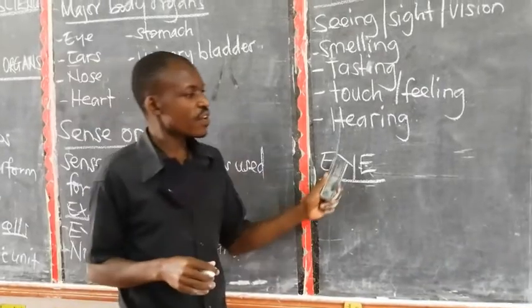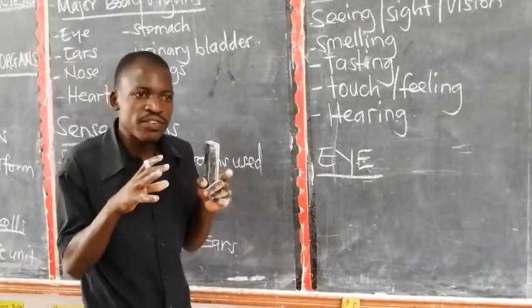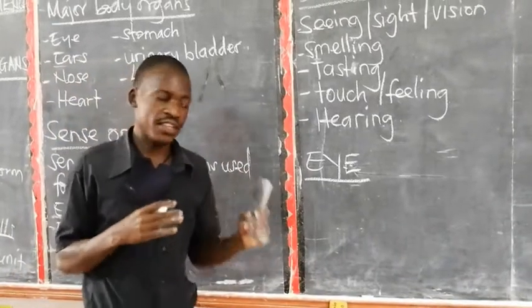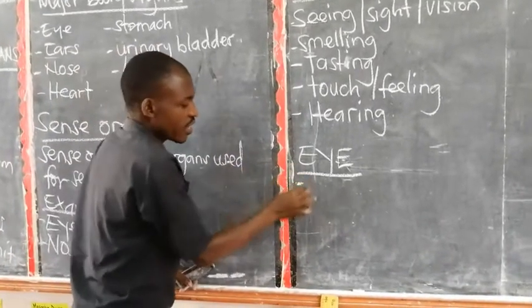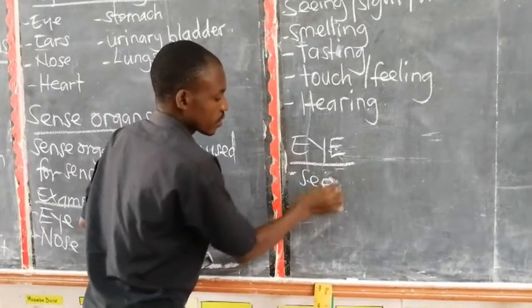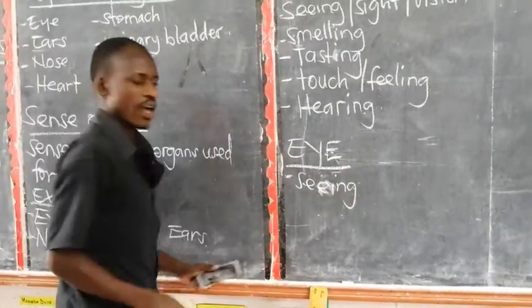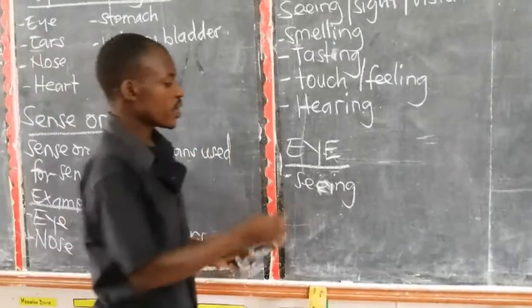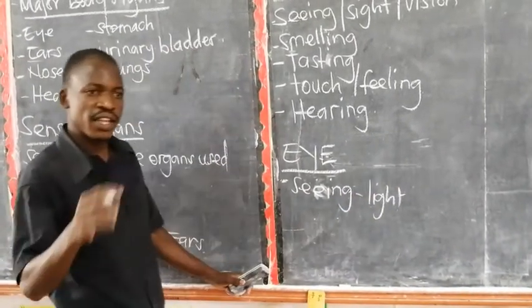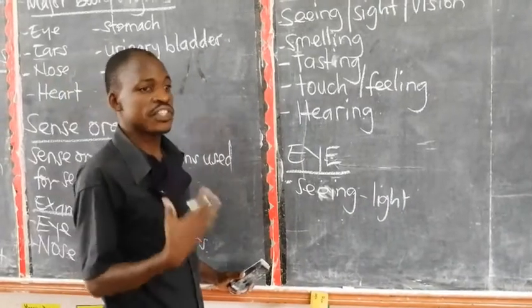So, since it's the sense organ for seeing, for it to see something, there must be light. The eye works well when there is light. So there must be light before the eye is able to see.